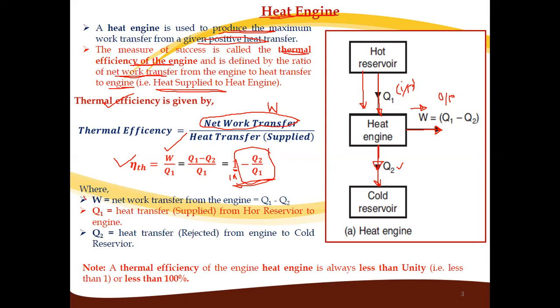Where W is called the net work transfer from the engine, that is Q1 minus Q2. Q1 is the heat transfer from the hot reservoir to the engine, or the heat supplied from the hot reservoir to the engine. Q2 is the amount of heat rejected, or heat transfer from the engine to the cold reservoir. So this is Q1, Q2 and W. The thermal efficiency of a heat engine is always less than unity, or less than 100%.